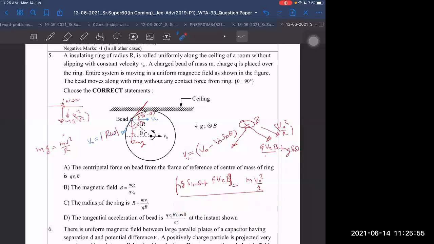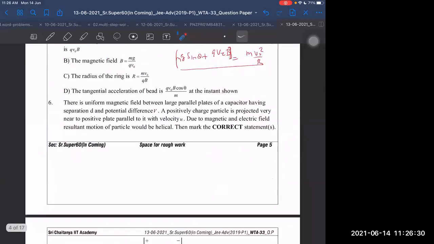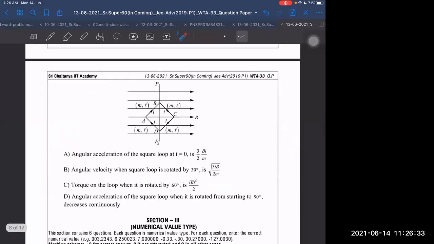From here also we are getting, then r becomes equal to... tangential acceleration will not be existing at the instant shown. Radius, we are not getting any of these then. For theta 90, let us see the solution. Maybe if a minor mistake is there in the question, we will unnecessarily waste our time.